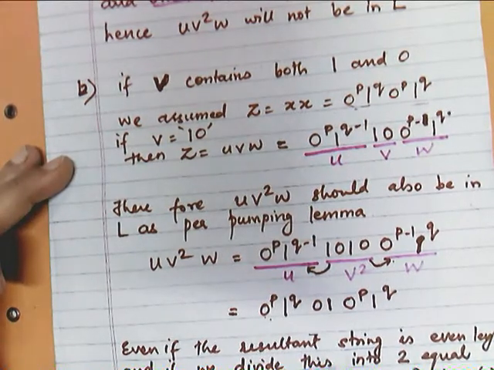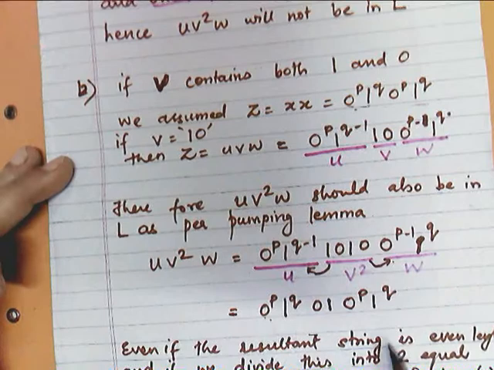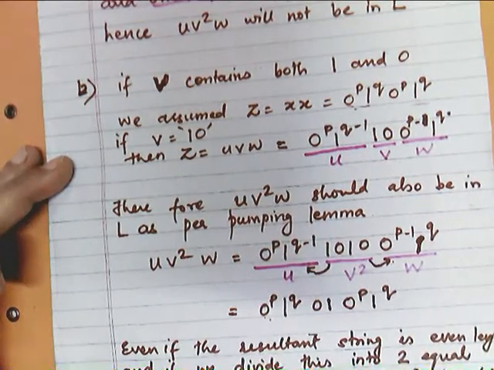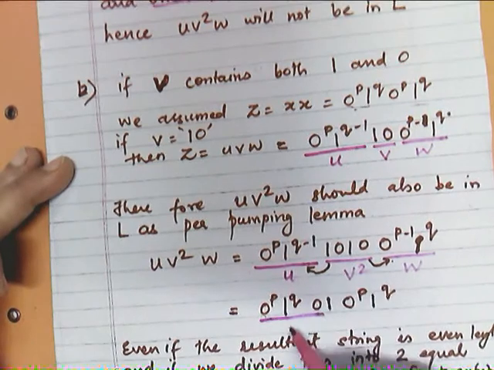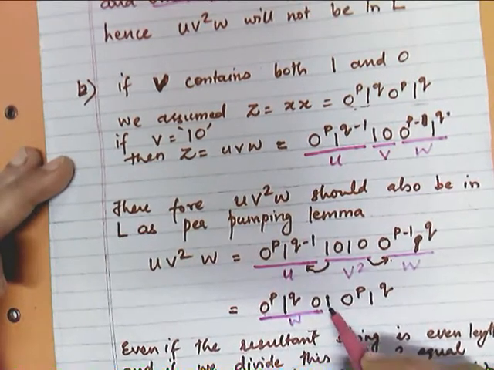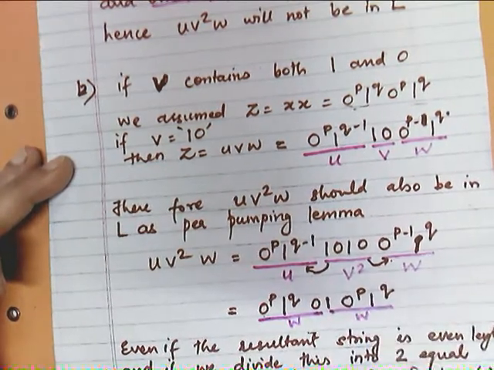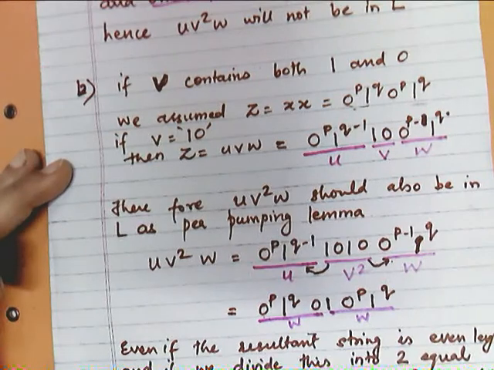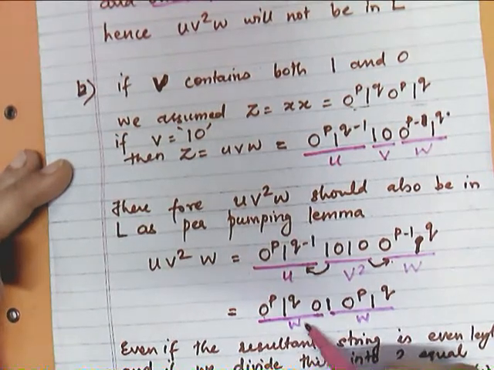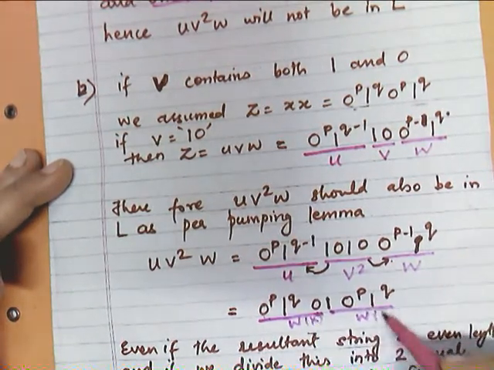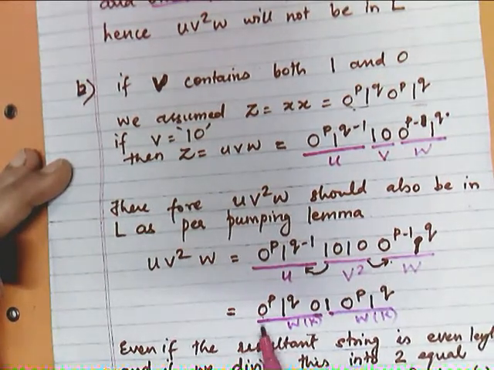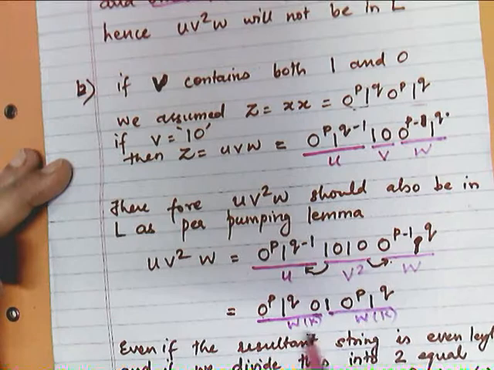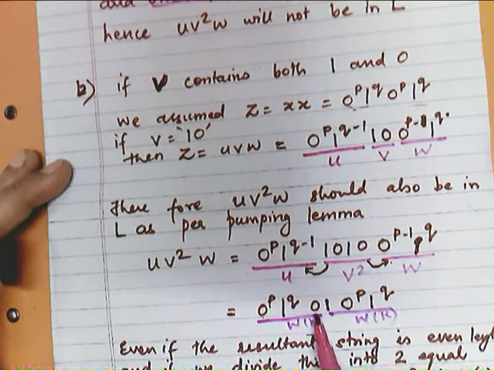Now if we represent this again in the form of WW, my first W will be this and my next W will be this, right? That is, I have written here as K, a new string. So if you observe, this K and this K are not matching. It is ending with 0 while this is starting with 1.